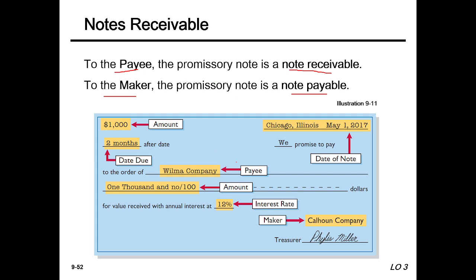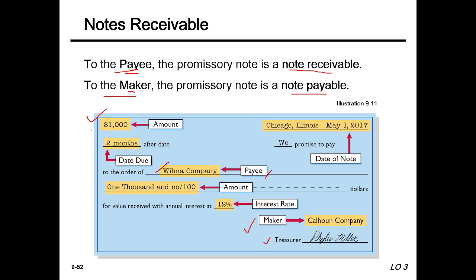This is the payee. Suppose Wilma Company is the payee. That means it will receive the promissory note. And the maker, on behalf of Calhoun Company, the treasurer, is the maker of the note. So these two matters, payee and maker, are clear to everyone, I think.